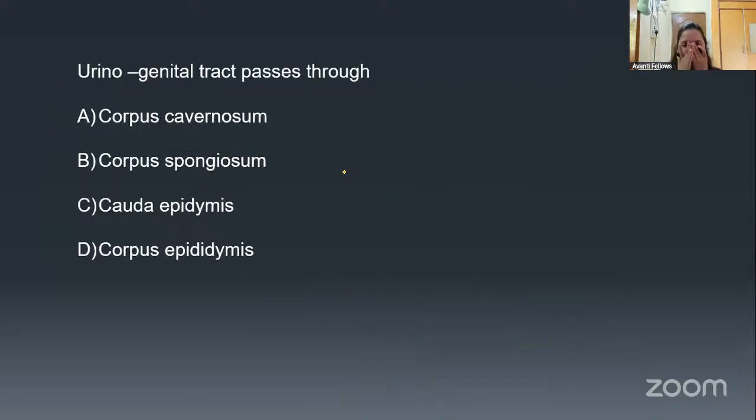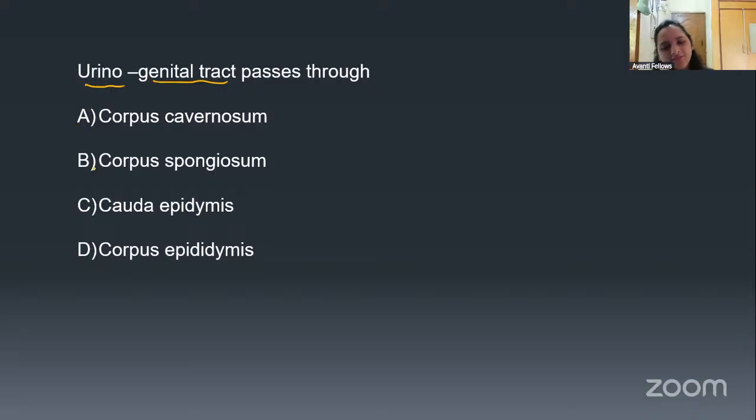Then the second question is about the urinogenital tract that passes through. You have studied about the male genital tract, right? Male reproductive tract we have studied, right? In that, the urinogenital tract is passing through which tissue of the coitus organ, or the penis? Which tissues of the penis is this urinogenital tract going to pass through? We studied two types of tissues, right? I'm not telling the answer. You can go through this question.